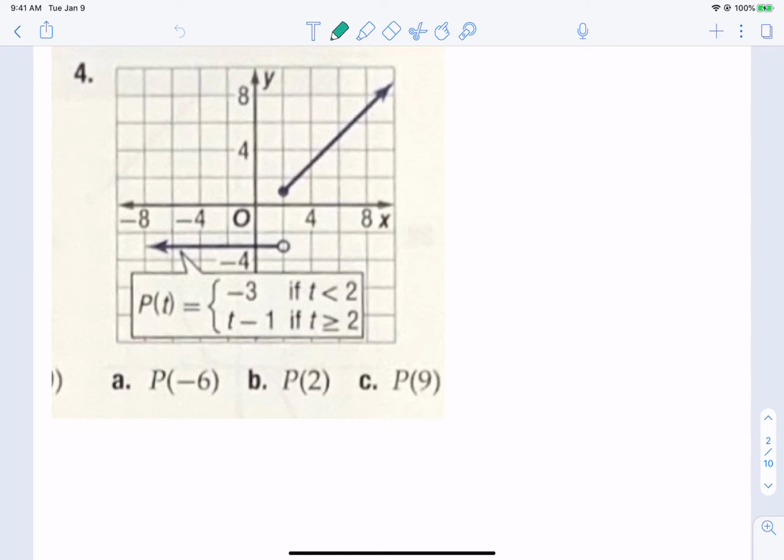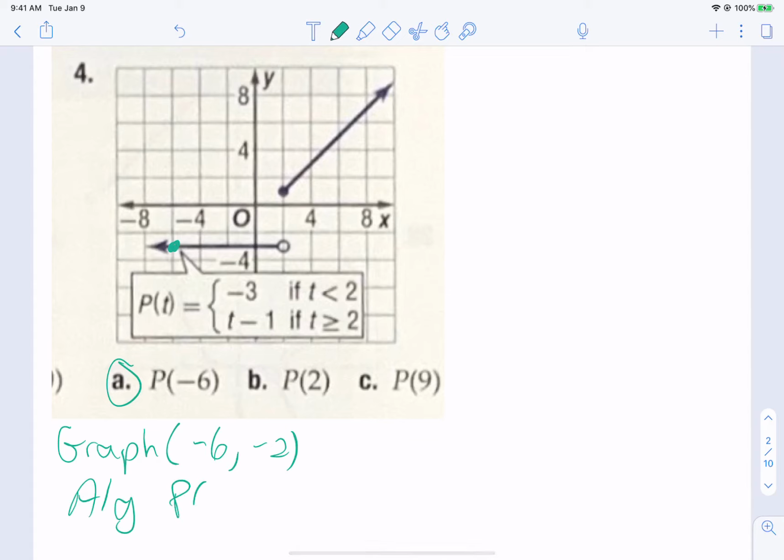As I'm going through this, if you have any questions, please use the chat feature, and I'm also going to ask you some questions in general. So if we look at p of -6, that is going to be this point right here on the graph. From the graph, it appears that that is the point -6, -2. Okay, so that is what the graph says. Now we're going to check the algebra.